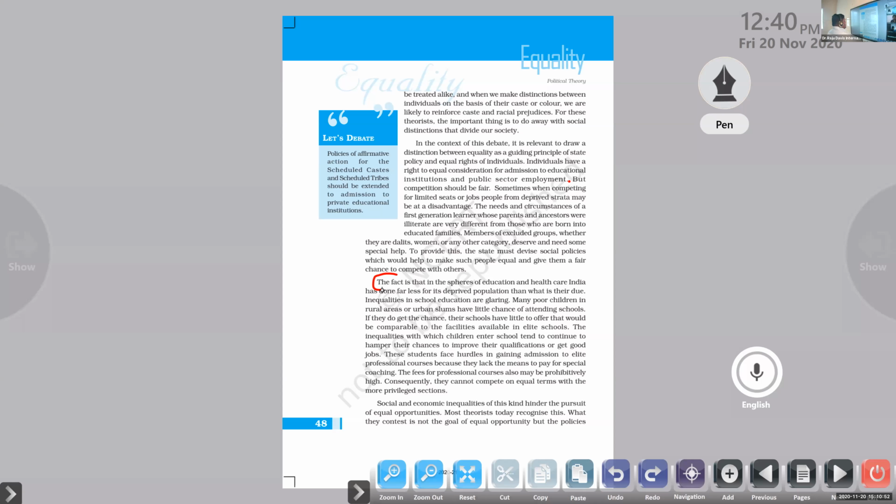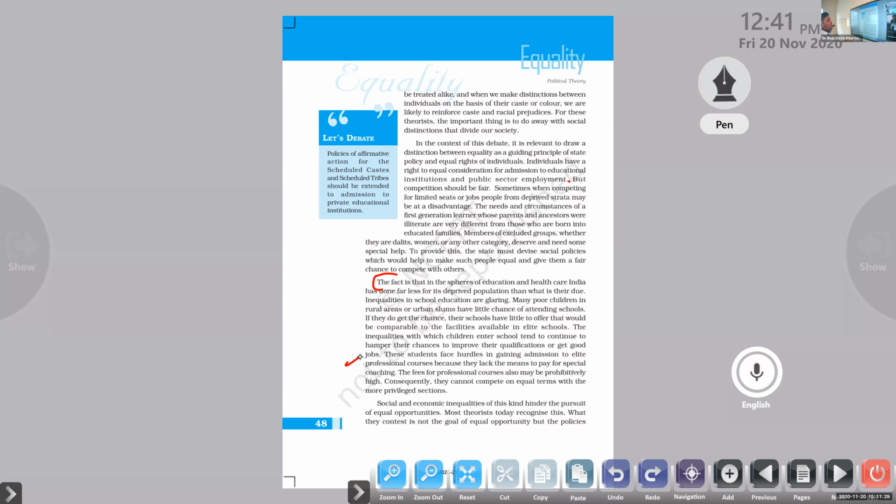To maintain equality, it is important to support such kind of people. The inequalities with which children enter school tend to continue to hamper their chances to improve their qualifications to get a good job. So each and every student should have the same opportunity to improve his educational qualification. Are you agreeing with that? Not at all. There is no such thing existing there. So it is the responsibility of the government to support them.